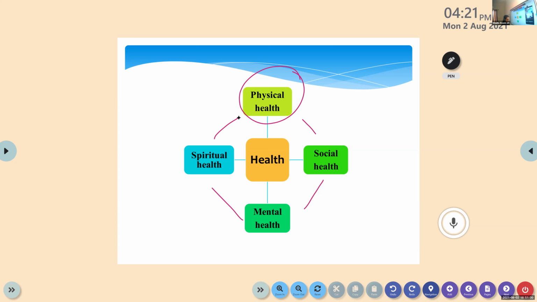So please write: Health is a state of complete well-being. This complete well-being means physical well-being, social well-being, emotional, mental, spiritual. That is complete well-being, or the holistic development.